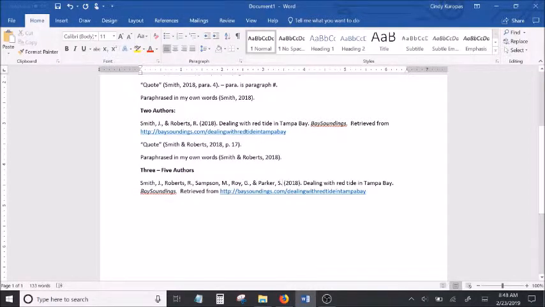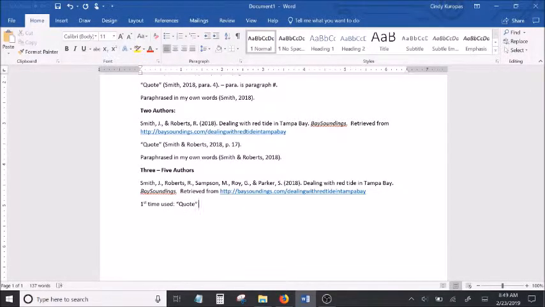So in this case, I have 1, 2, 3, 4, 5 authors exactly on my source. So I have to list all of them, last name, comma, first initial, period, continuing on until I get to the very end. Before the last one, I'll put the and sign. Everything else in the citation is the same.